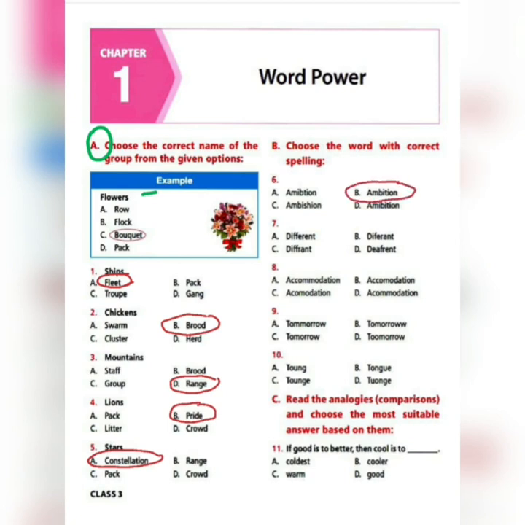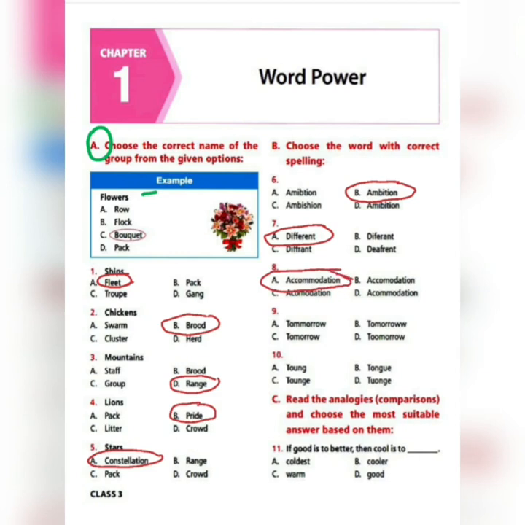Then number 7, different. The correct spelling is option A. Then question number 8, accommodation. All look similar, but the correct spelling is option A.